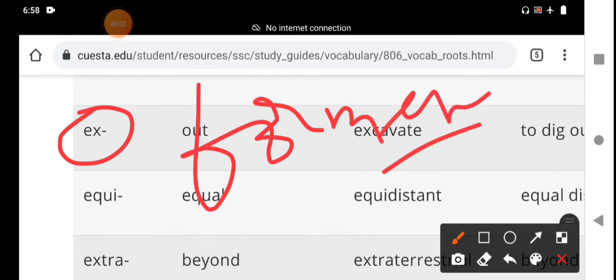Former means formerly has been. Ex-member means former member, who previously held that position. Ex-MP, ex-headmaster, ex-student, former students. That is another meaning of ex.